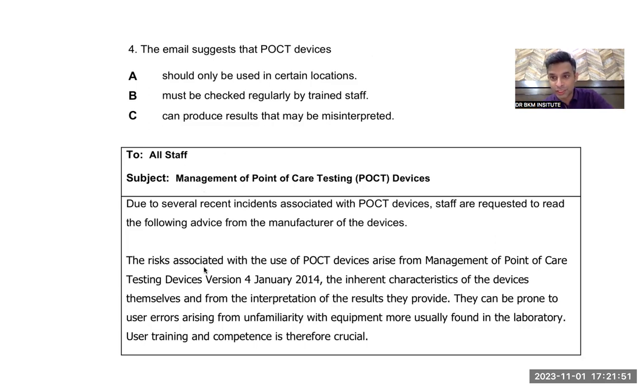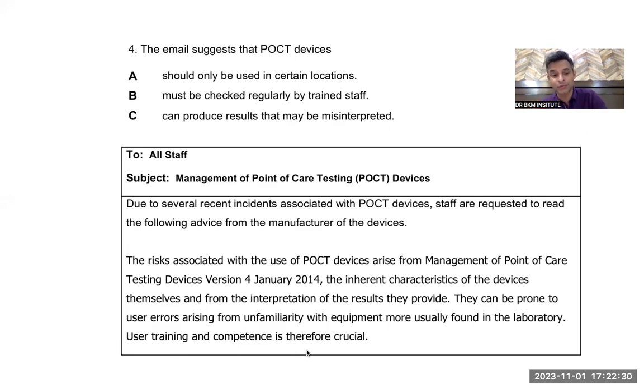So the topic is about all the staff, and this email is by the manufacturer. The email says there can be many risks these devices can pose because of the management, because of the inherent characteristics, and because of the interpretation of the results. They can be prone to user errors. Who is using it? Obviously staff. So user errors arising from unfamiliarity with the equipment. That means staff who are not familiar with the equipment will have more chances of doing it wrong, especially in the laboratory. That is why to use these devices, user training and competence is very crucial.